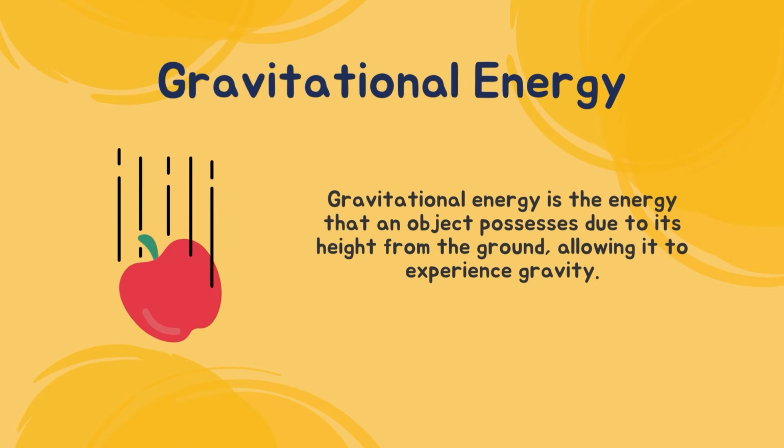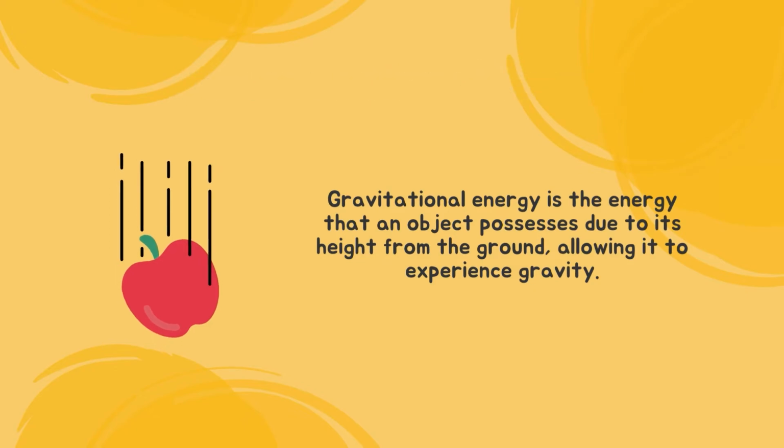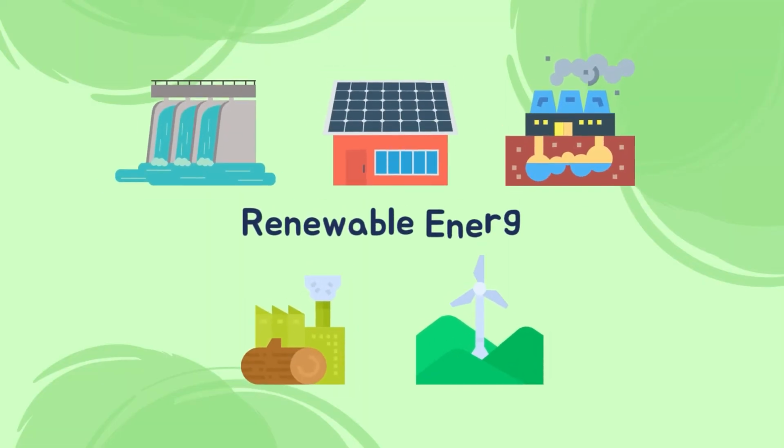Gravitational energy. Gravitational energy is the energy that an object possesses due to its height from the ground, allowing it to experience gravity. For example, a ball that is about to fall off the table. Gravitational energy is an example of potential energy. Now that we are familiar with the different forms of energy, we can go into more detail about the different types of energy in relation to generating electricity.